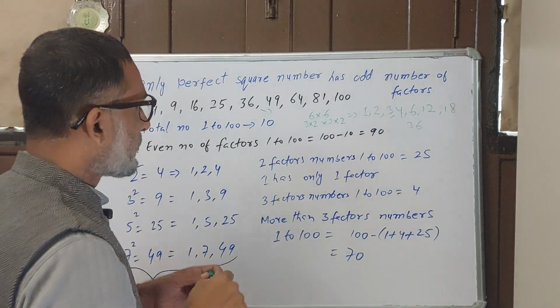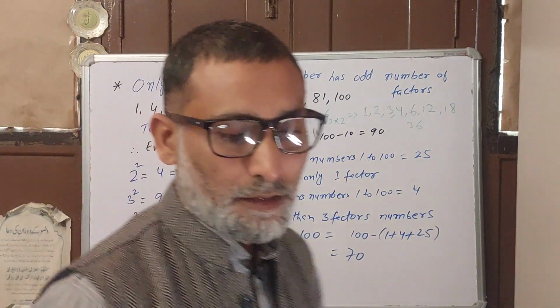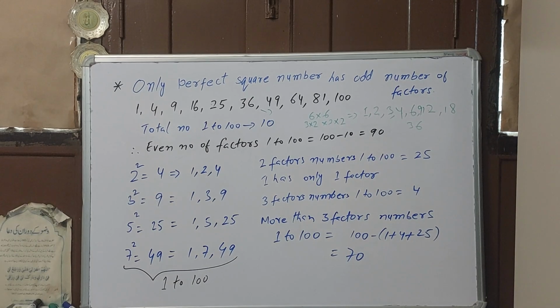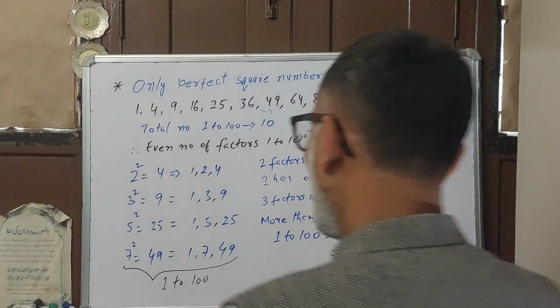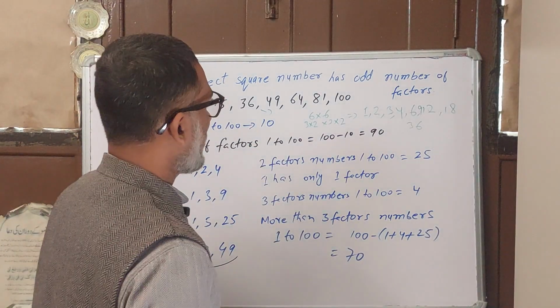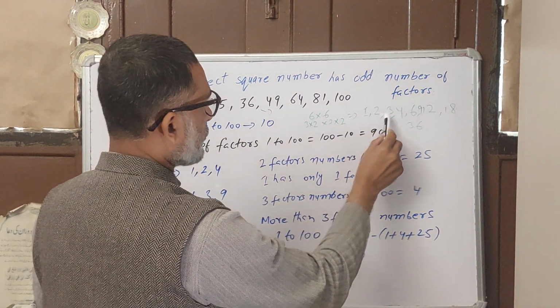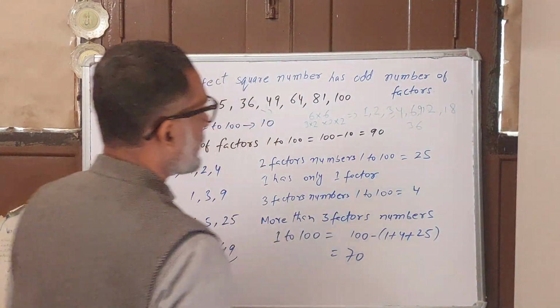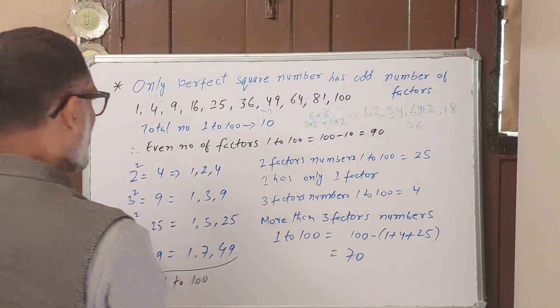So let me check where I am mistaken. I pause. So how many factors does 36 have? 36 has a total of 9 factors.